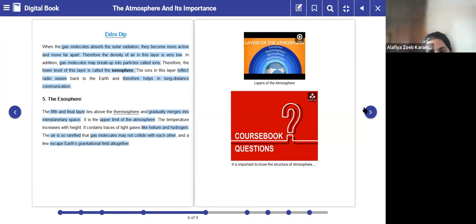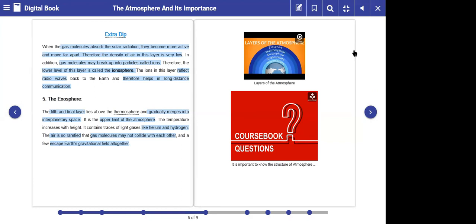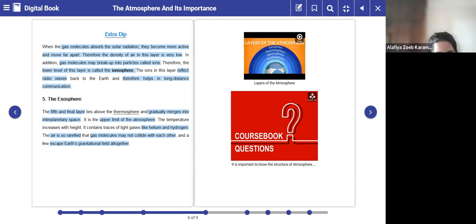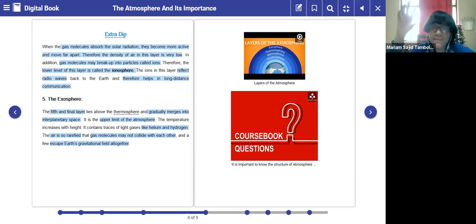Ma'am, your voice is not clear. Yes, ma'am, your voice is a bit low and not clear. Now am I audible? No, ma'am. Oh, not audible to you all? Ma'am, you are audible, but it is very low in voice.